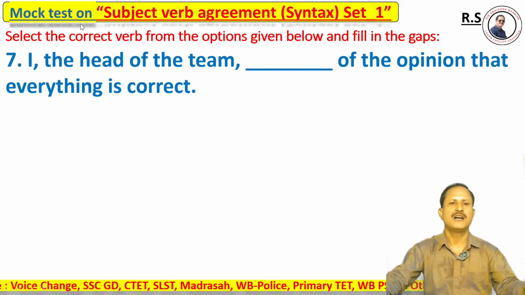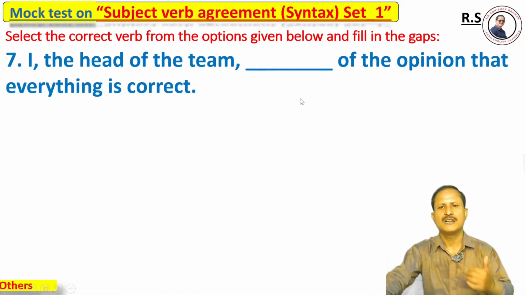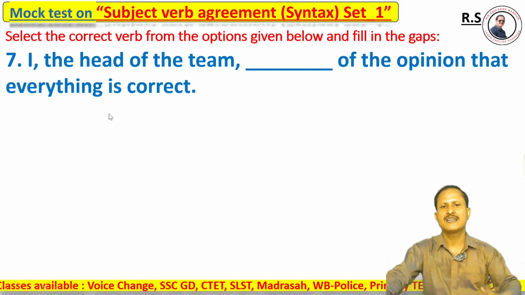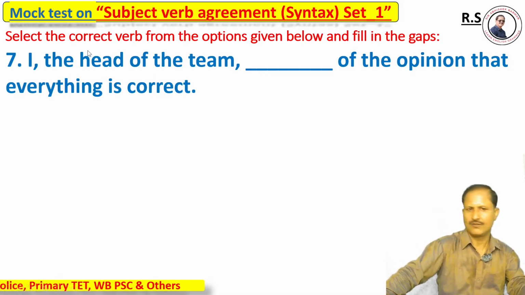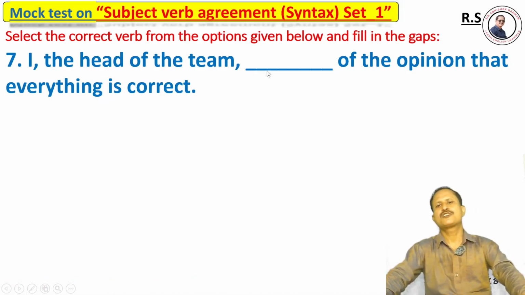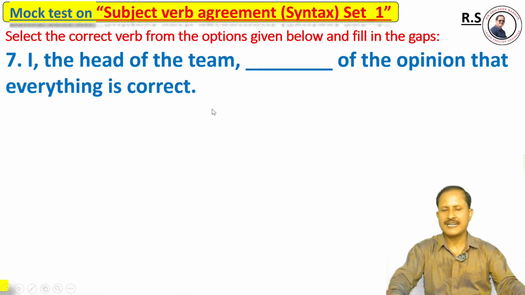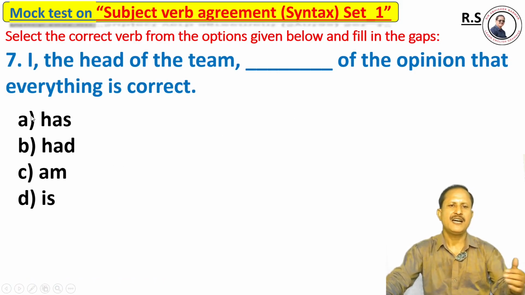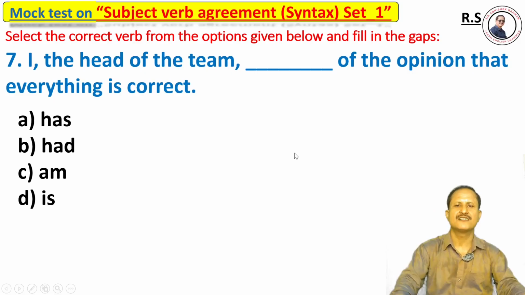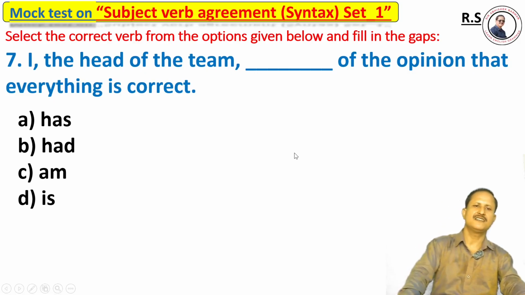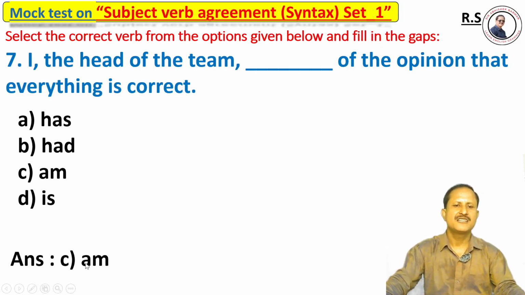Question number 7. I, the head of the team, dash of the opinion that everything is correct. Options: option A has, option B had, option C am, option D is. The correct answer is option C, am.